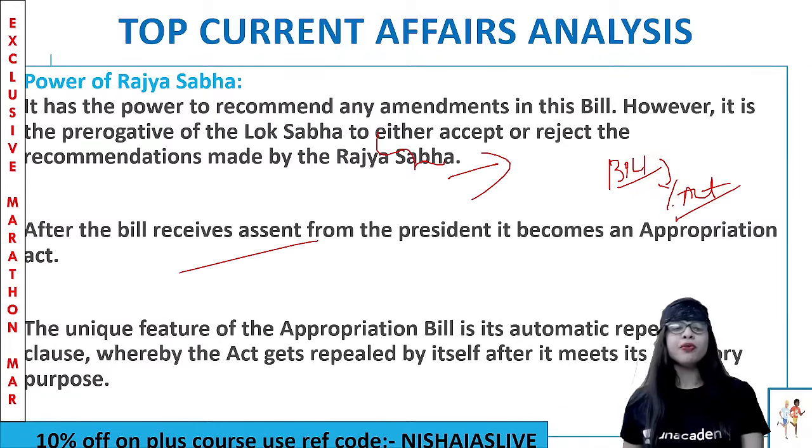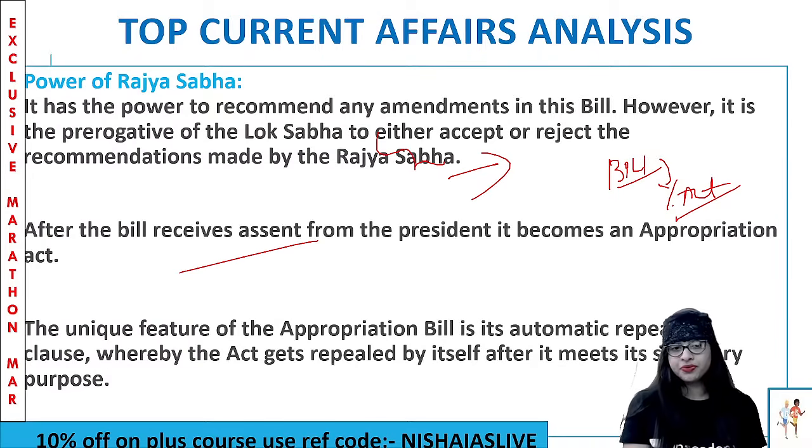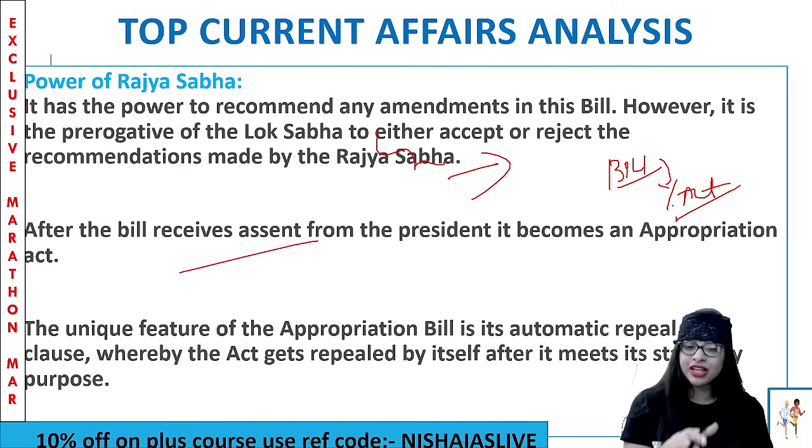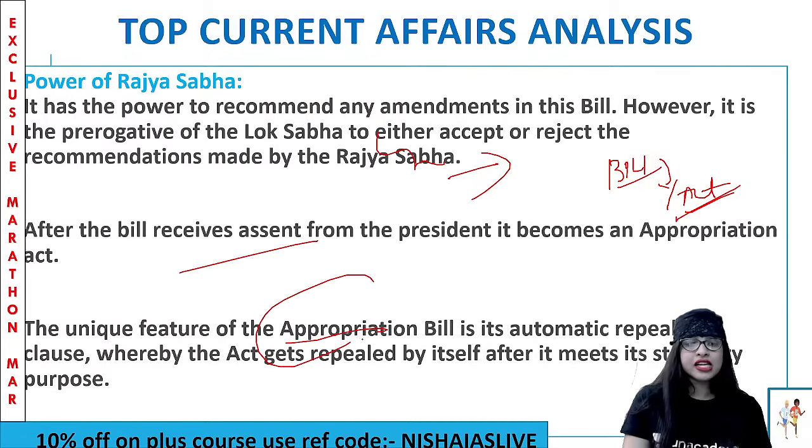So now one of the most important features of the appropriation bill is what? The automatic repeal clause. Okay. There is a clause called the automatic repeal clause where the act gets repealed by itself after it meets a statutory purpose. Once the purpose is done, automatically the appropriation act again gets repealed by itself. It becomes a bill again. You got the point. So that is the unique feature or characteristic of the bill called the appropriation bill. Is it very clear, all of you?